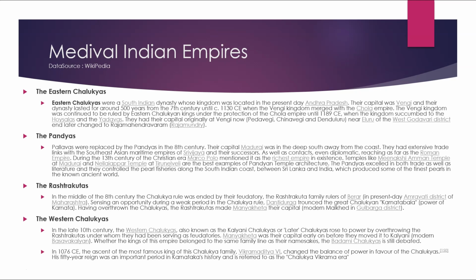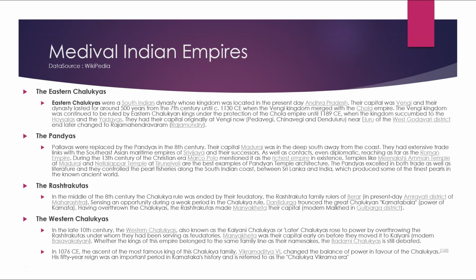The Rashtrakutas. In the middle of the 8th century, the rule of the Chalukyas was ended by their feudatory, the Rashtrakuta family rulers of Berar in the present-day Amravati district of Maharashtra. Sensing an opportunity during a weak period of Chalukya rule, Dantidurga trounced the great Chalukyan Karnatabala power of Kirtivarman, having overthrown the Chalukyas.